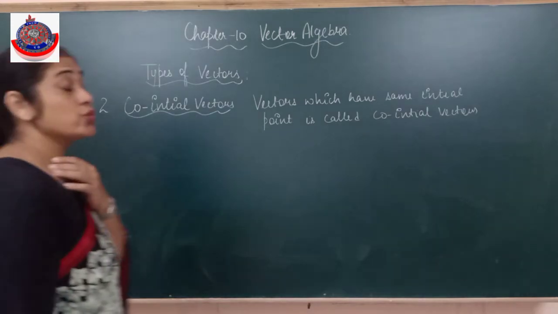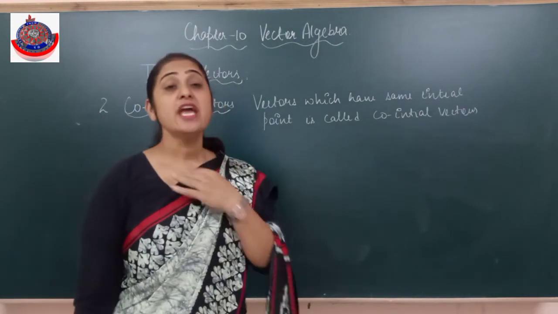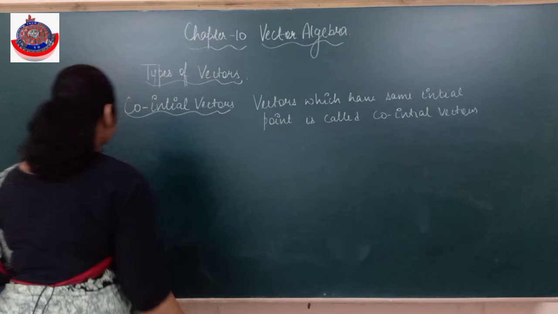Is it clear? उनका starting point, उनका initial point same होना चाहिए. Then we say these are co-initial vectors.